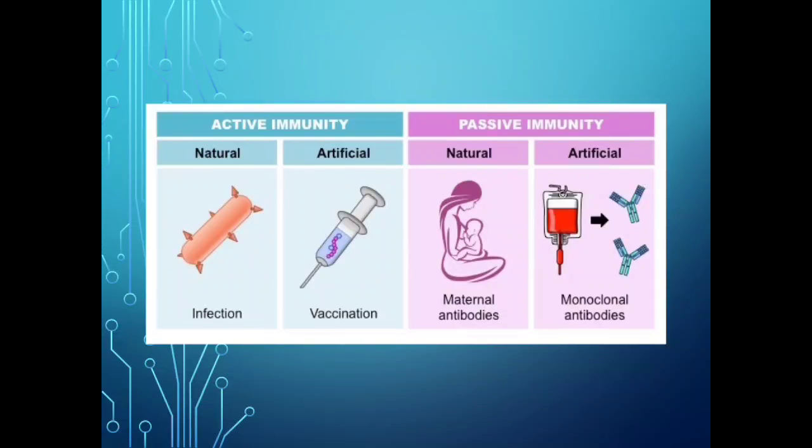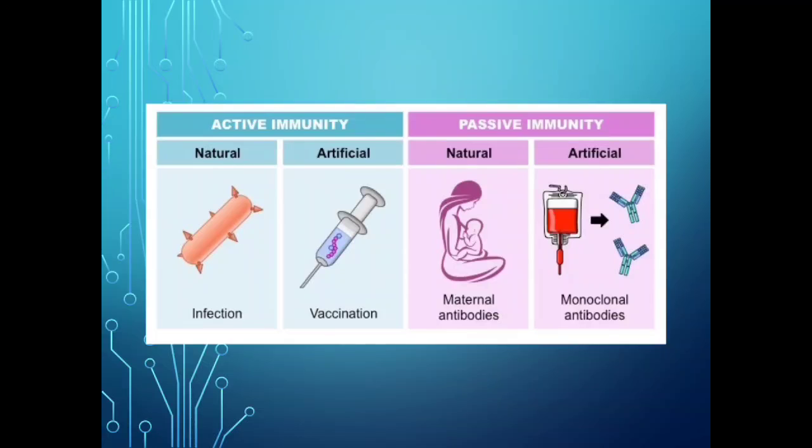It is known as natural immunity. Artificial immunity is by vaccination, which means dead or attenuated pathogens are introduced ready-made into the body. Then antibodies are formed against those dead or attenuated pathogens and memory cells are developed. It is known as artificial acquired immunity.